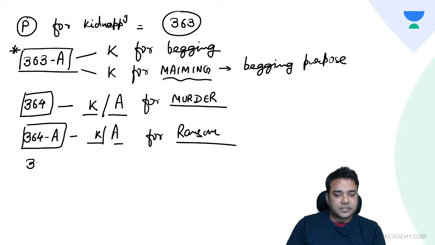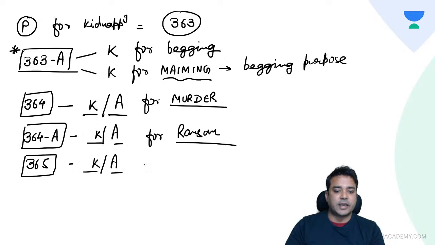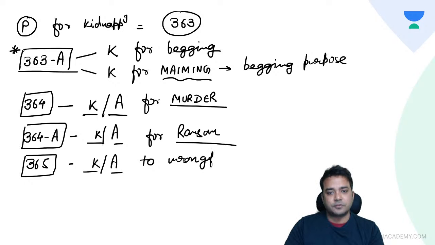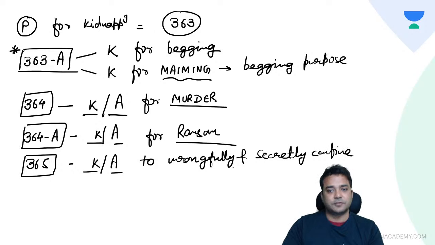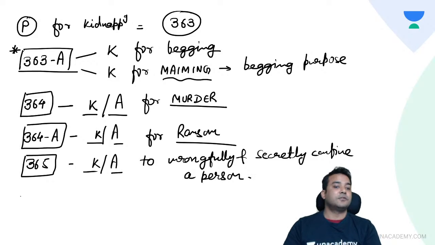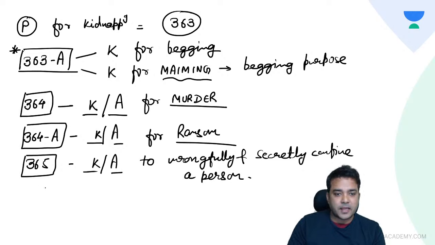इसके बाद आता है 365. This says, whenever kidnapping or abduction has been done to wrongfully and secretly confine a person. So this is a punishable offence under 365.